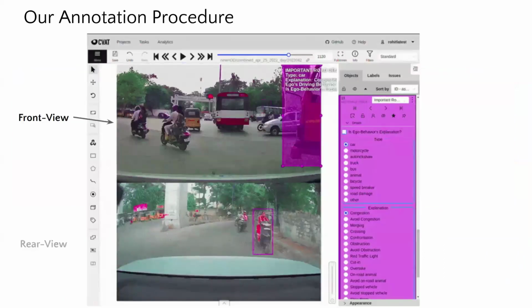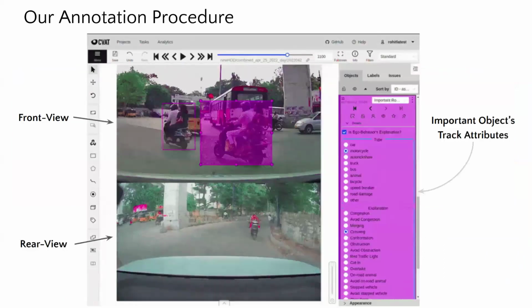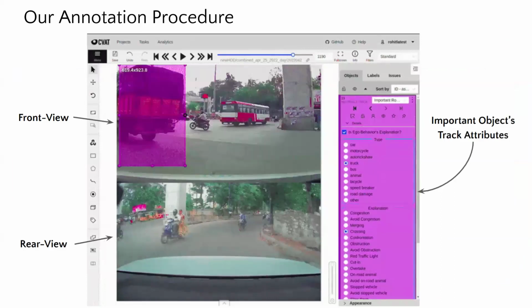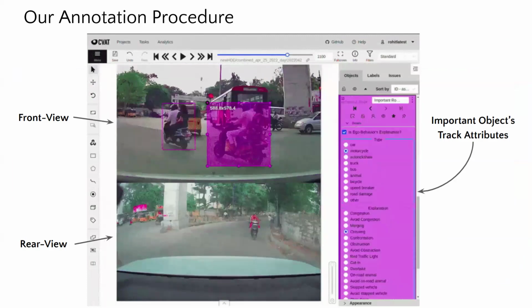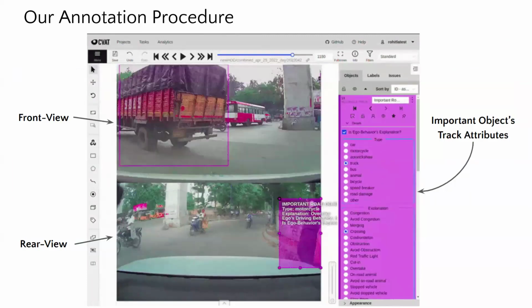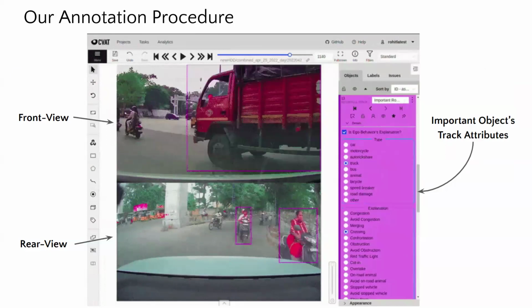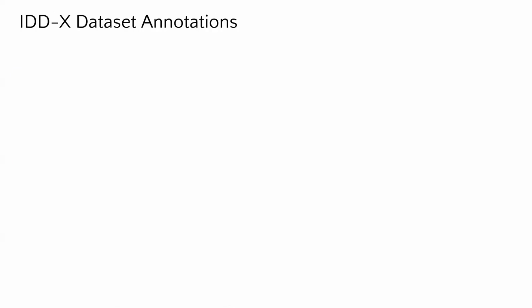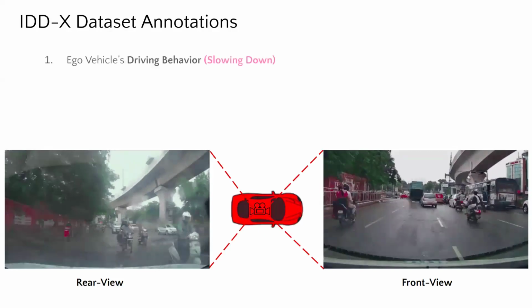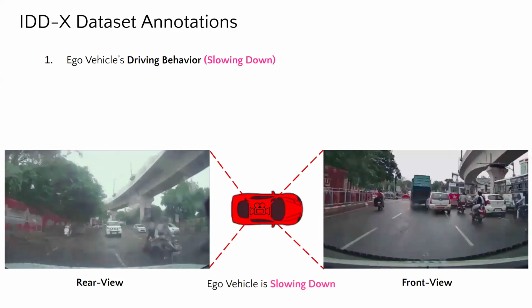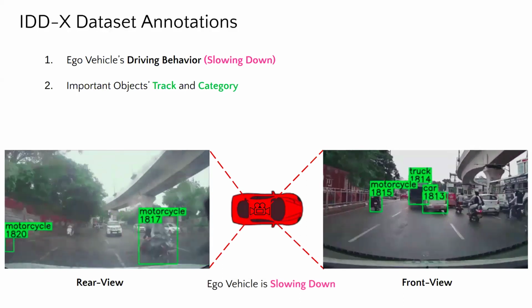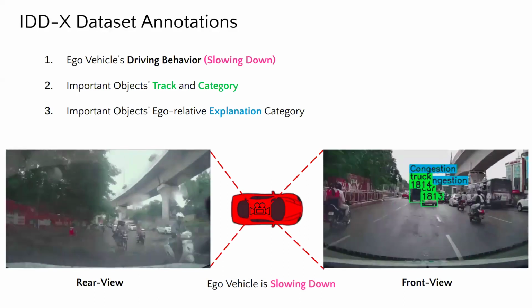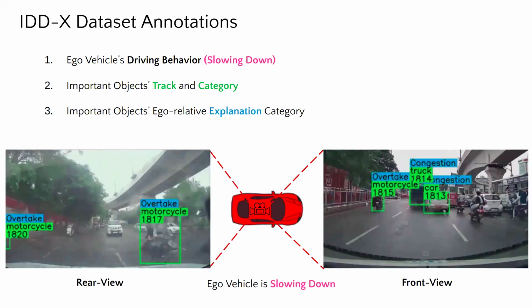Our annotation procedure involves creating important object tracks in front and rear views and assigning an object category and ego-relative explanation tag to each one of them. Please refer to Section 3A for further details. The annotations in our dataset include the ego vehicle's driving behavior, the important road objects track and category information, and their corresponding ego-relative explanations.